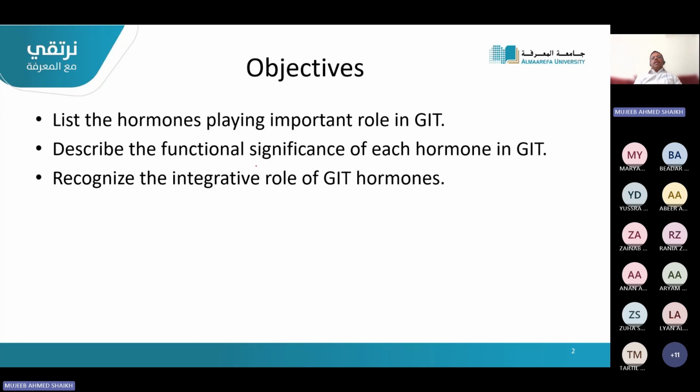We will discuss the functional significance of these hormones. What is their importance in the GI tract? We will describe that. And what is the integrative role of these GI hormones? How are they helping each other? Okay.